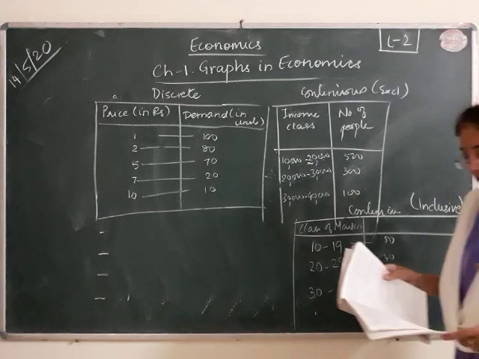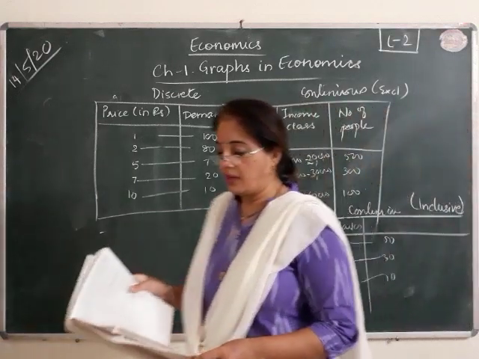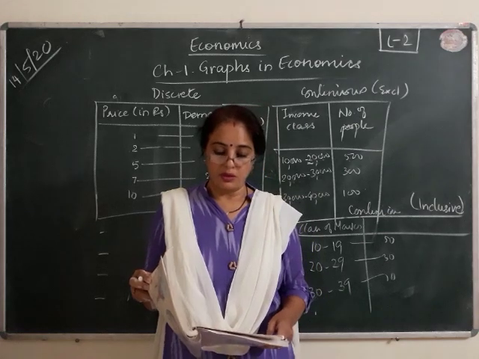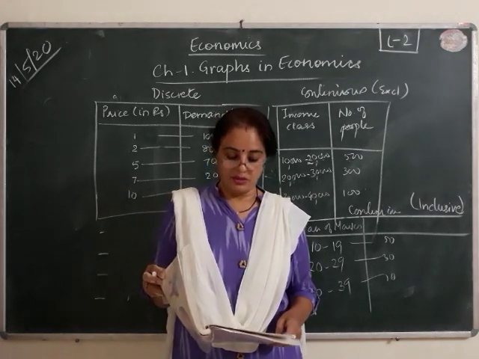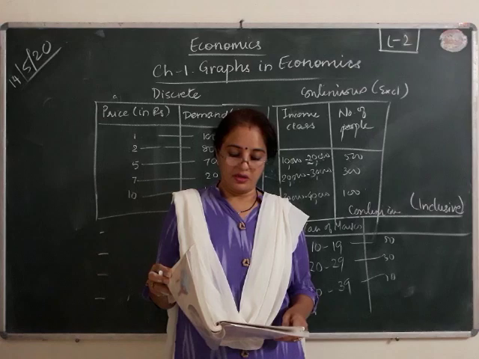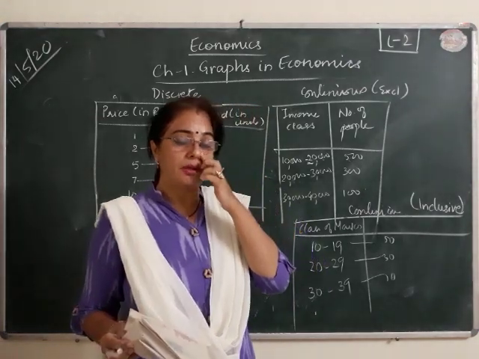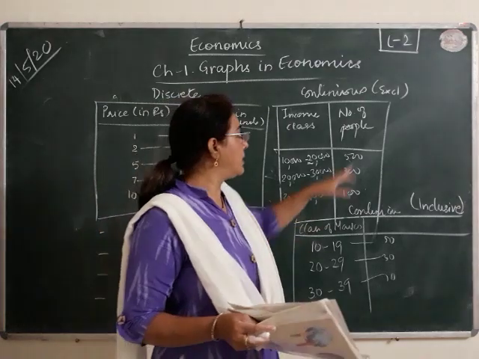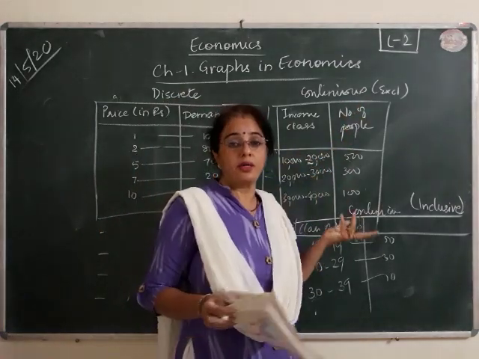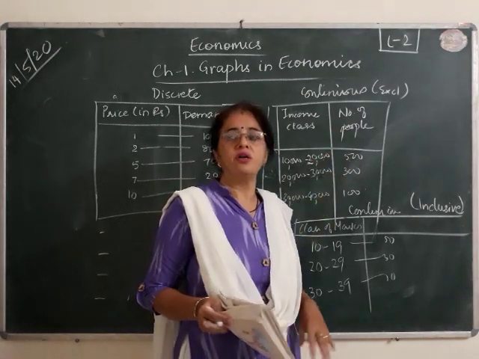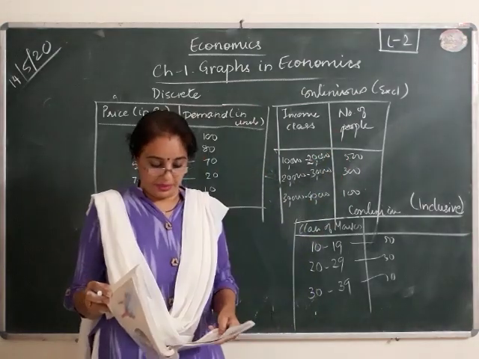Okay. So examples of data with discrete, that is discontinuous, frequency distribution have been given. Example of data with continuous frequency distribution: if you are asked to give an example of continuous frequency distribution, you have to give both, because they have not specified which one. If they specify, you can give one; otherwise you have to give both of them.